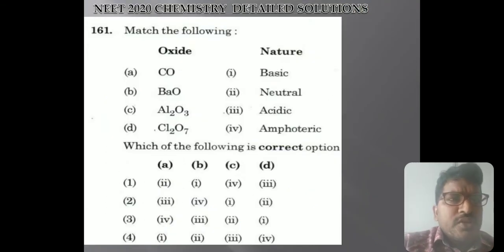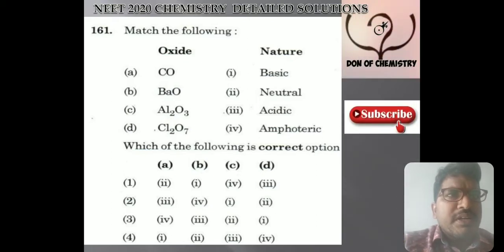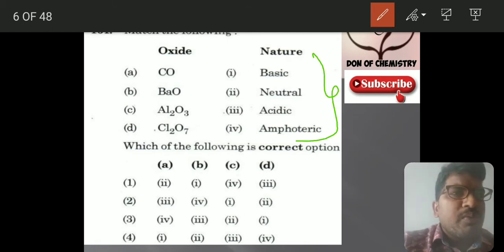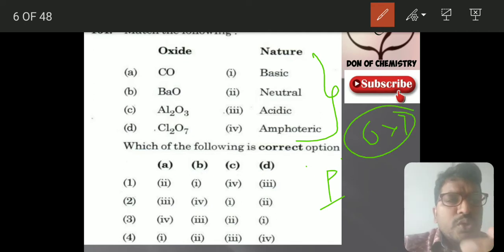Two questions based on the atomic structure are over. Next, periodic classification of elements and then trends. As I told you, even this can come into the p block elements also. P block elements, oxygen family: we have suggested you to go through the oxygen family oxides. Based on the oxides they have given this question.